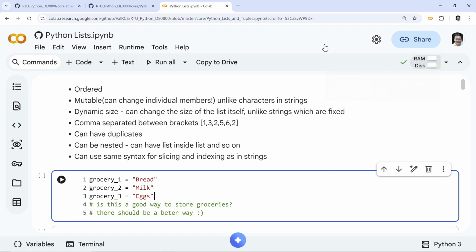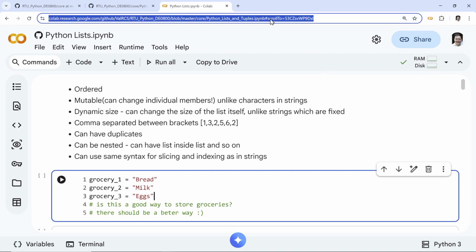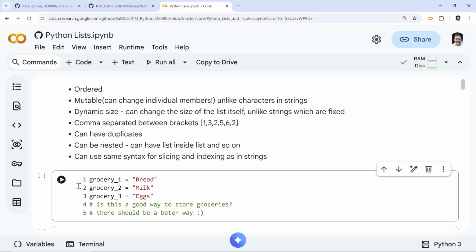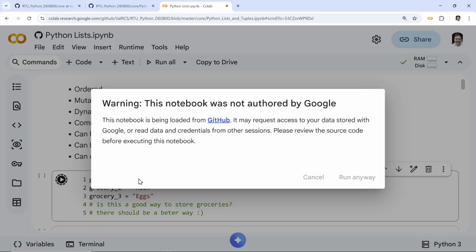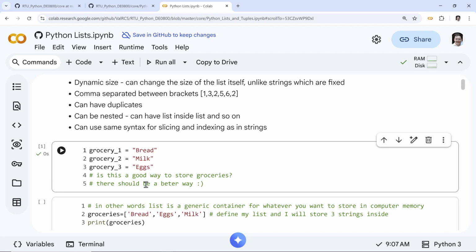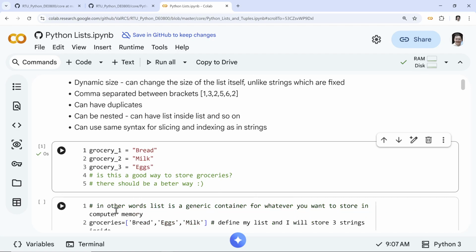Again, I have already opened the Google Colab, right? You can open this yourself. The link will be provided in the course materials. So if I run this, obviously it will work, and of course, it's run by me, not by Google. All right. So the better way to do it is this way.